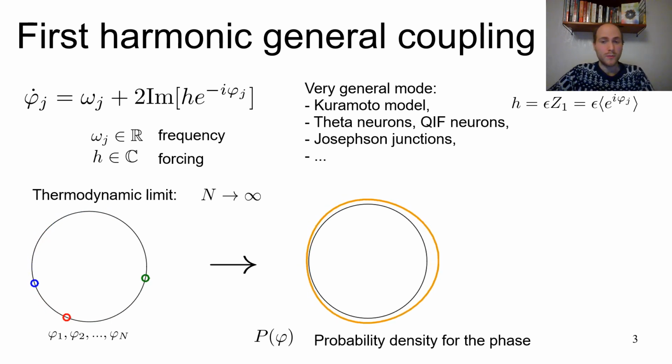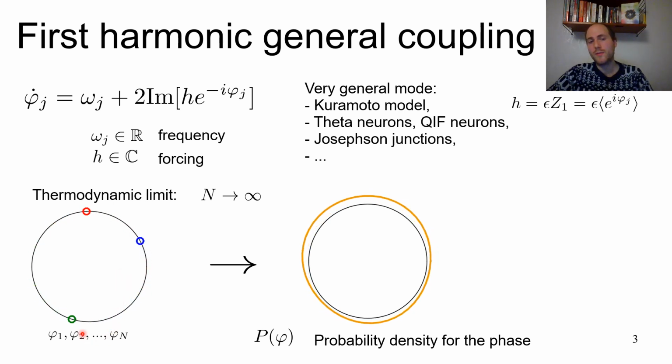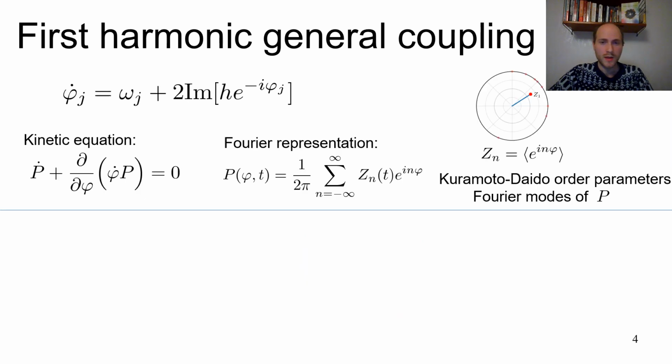So I also said that we're going to be considering the thermodynamic limit. That means that instead of considering a few coupled oscillators like this, where we talk about their phases, we now have so many that it doesn't make sense to talk about individual phases, but rather we have to talk about the probability density of the phase on the circle, like this. So the typical thing one then does, if you have the phase equation, you can write the kinetic equation for the probability density.